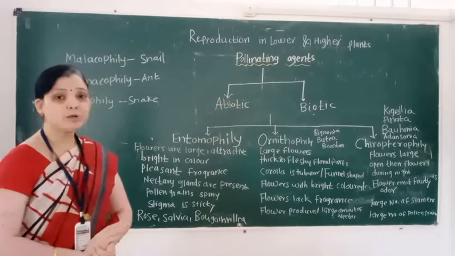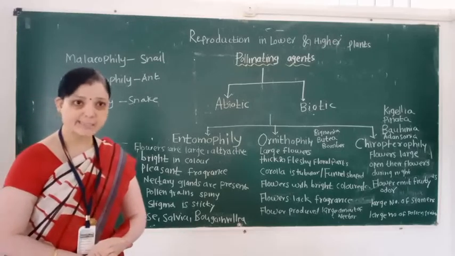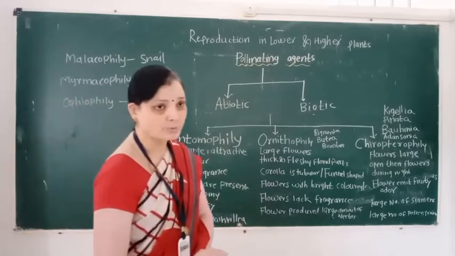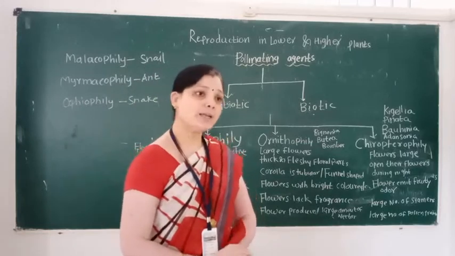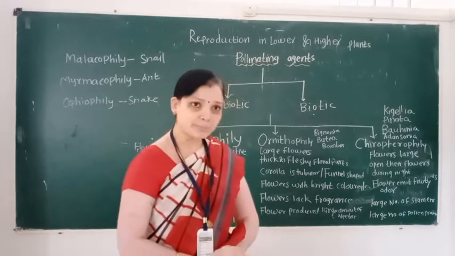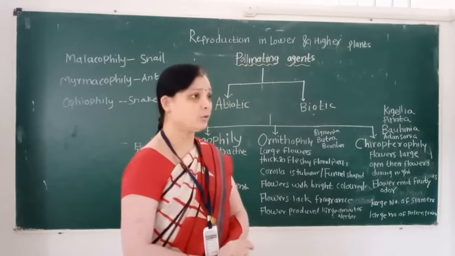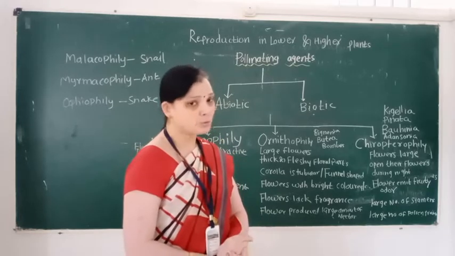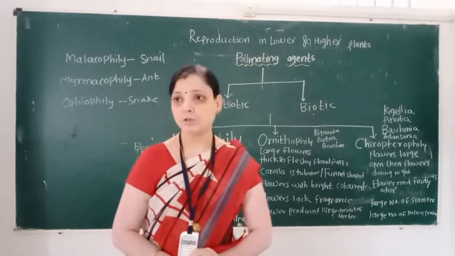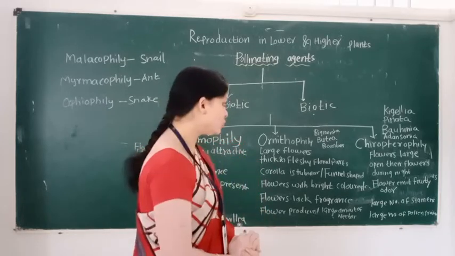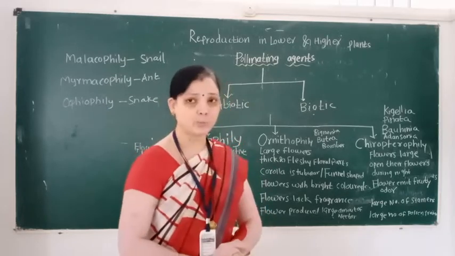A large number of plants produce a large number of stamens. So when a large number of stamens are present, a large amount of pollen grains are also produced. So these are the floral adaptive characters for Cheiropterophily.